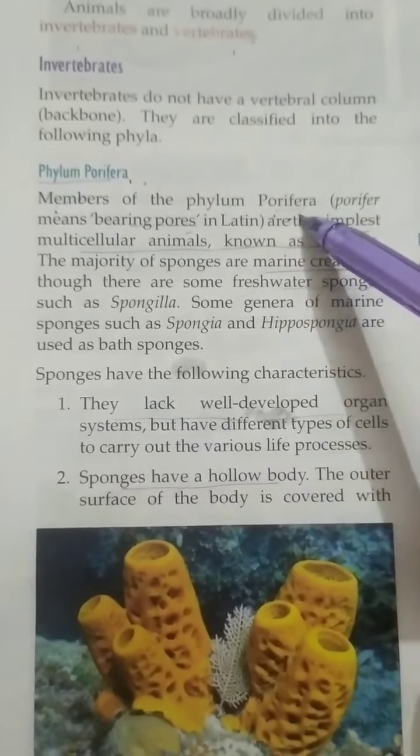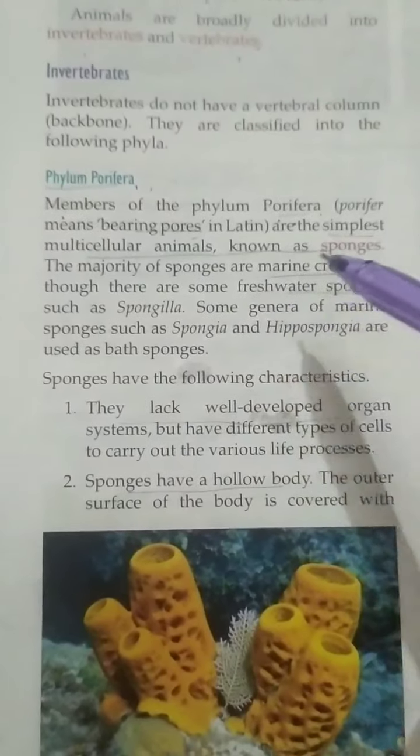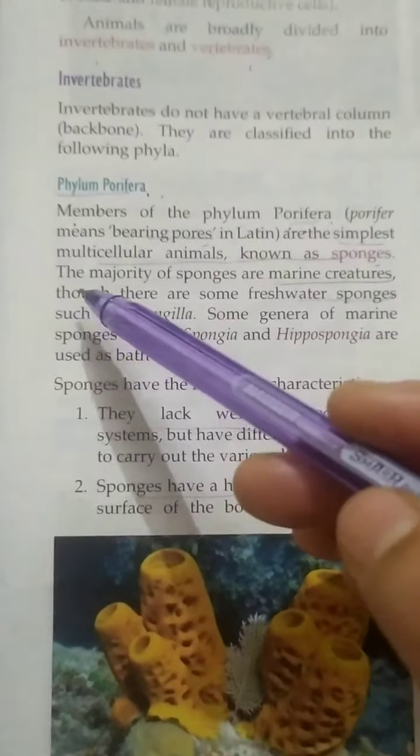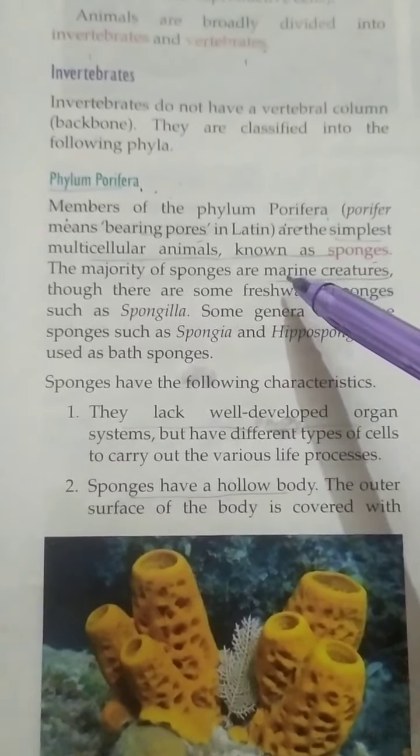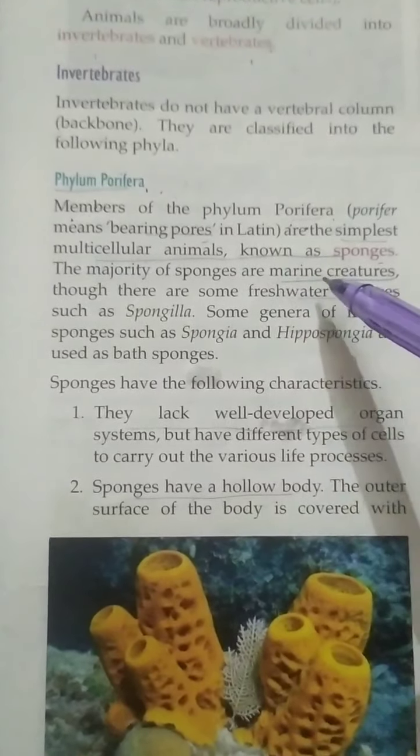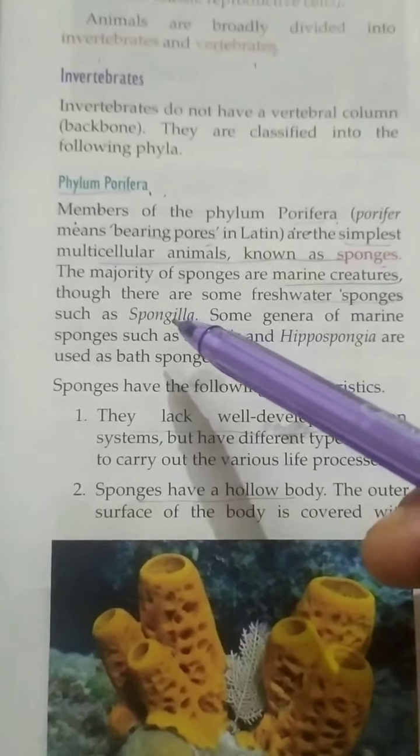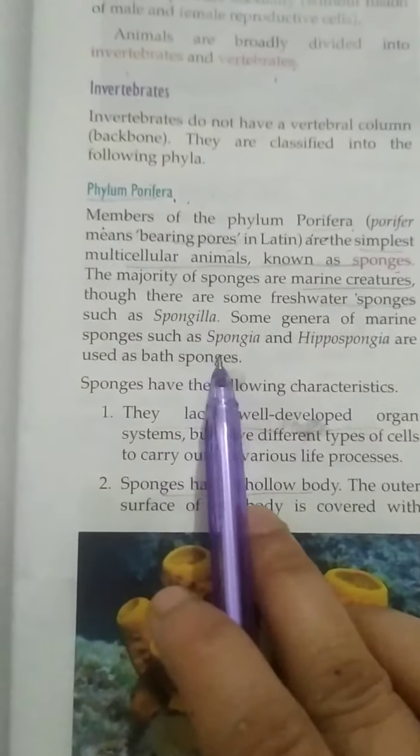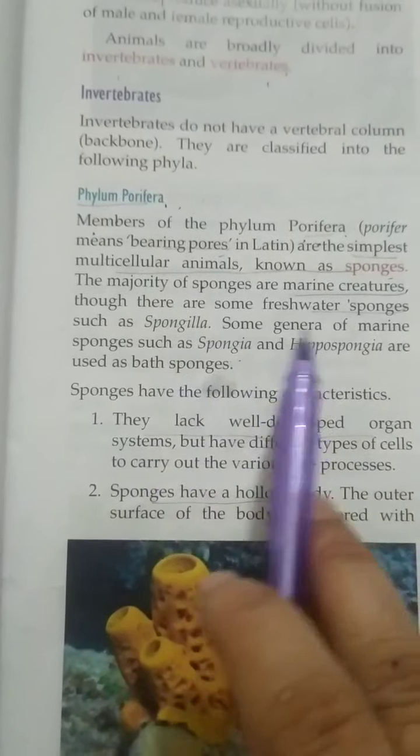Porifera means bearing pores. They are the simplest multicellular animals, known as the sponges, and these sponges are also used for bathing. The majority of sponges are marine creatures, meaning you can get this type of sponge or phylum Porifera in the sea and oceans, though some are also present in fresh water, such as Spongilla. And some genera of marine sponges, such as Spongia and Hippospongia, are used as bathing sponges.